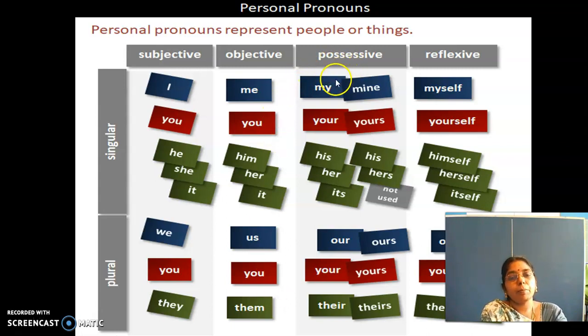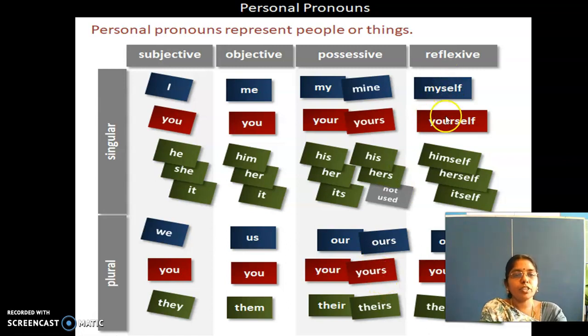Possessive: my, your, his, her, its. Possessive, singular. Our, your, their: possessive, plural. Mine, yours, his, hers. It's only here, not used. All these are possessive, singular. Ours, yours, theirs: possessive, plural.